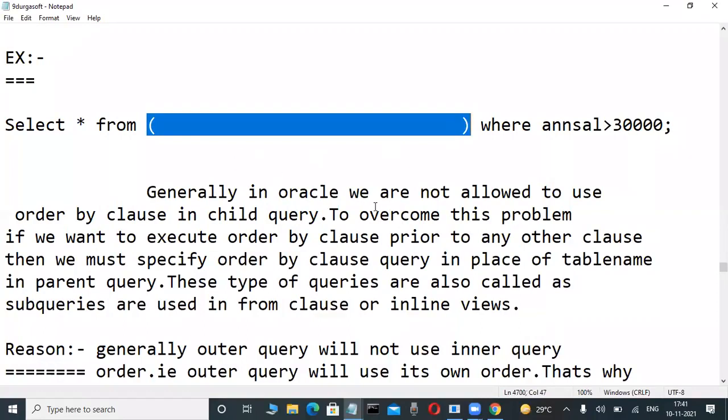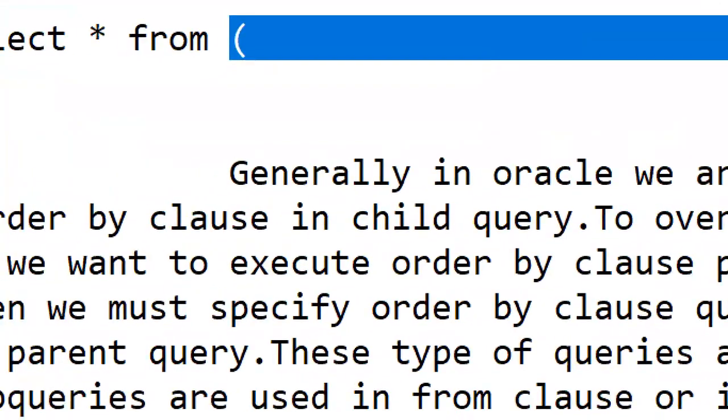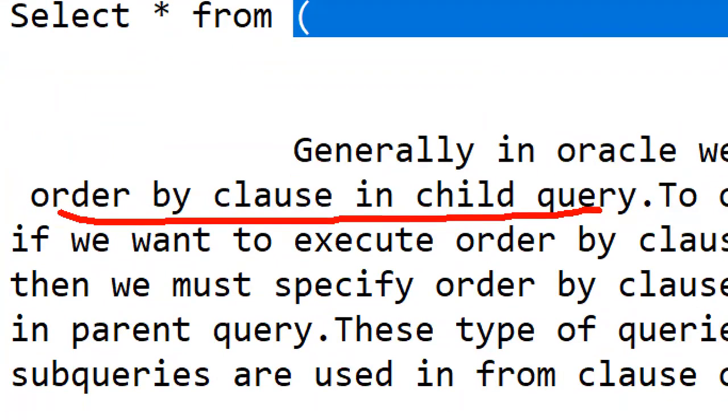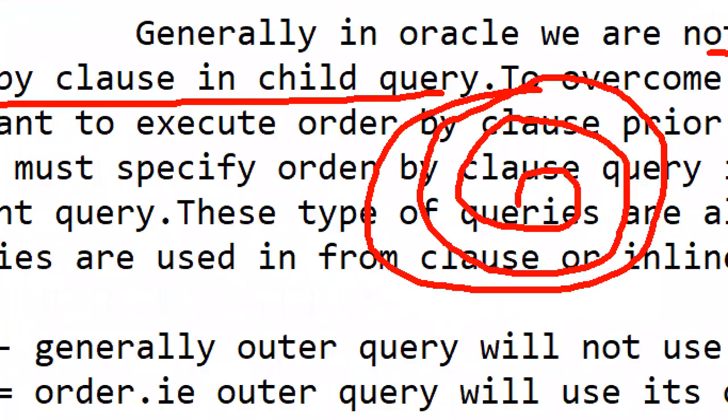Here we are not allowed to use an order by clause in a child query. I'm telling you. What are the reasons behind that? So many things are there. This is a popular interview question.